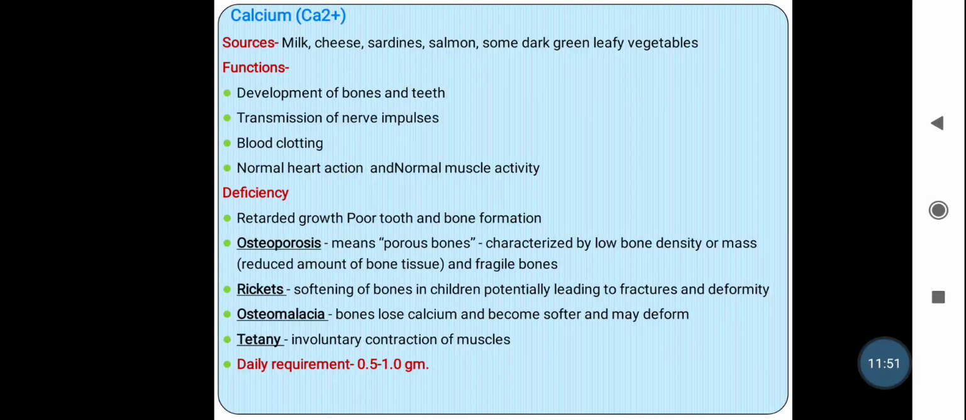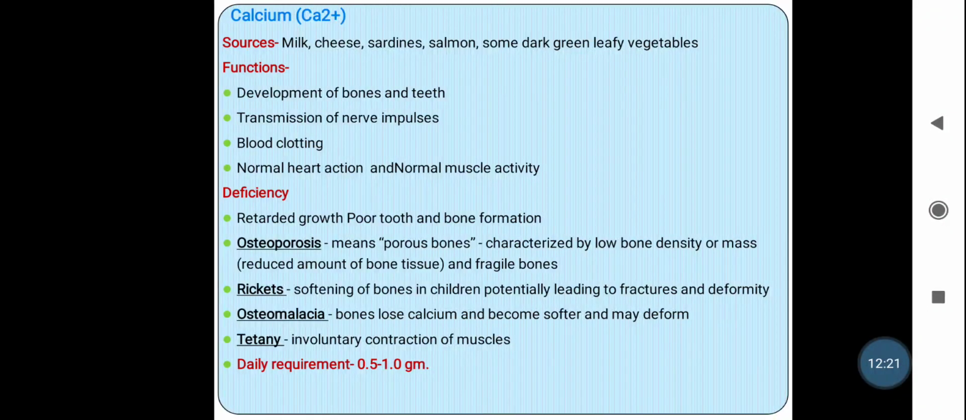So calcium plays a very essential or vital role in our body. It is required for the normal growth and development of the bones and teeth. Then it is required for the transmission of impulses. It is involved in the process of blood clotting. Then the normal muscle activity. Then if there is a deficiency of calcium, it leads to